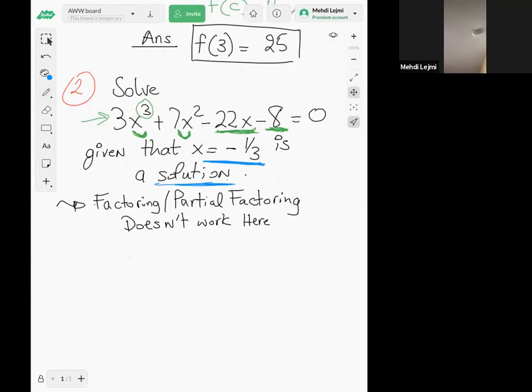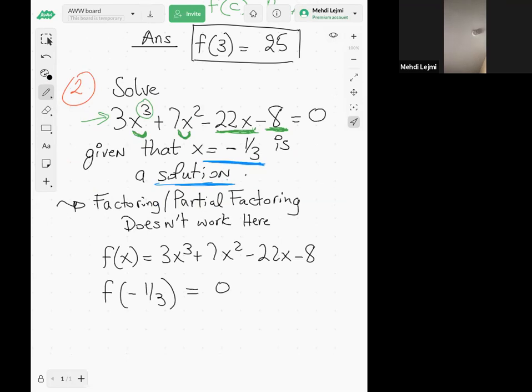Let's say my f of x is 3x cubed plus 7x squared minus 22x minus 8. Because negative 1/3 is a solution of f of x equal to 0, I know that f of negative 1/3 is equal to 0.